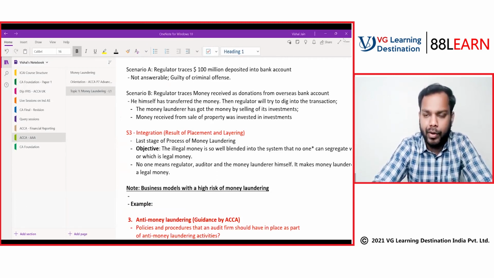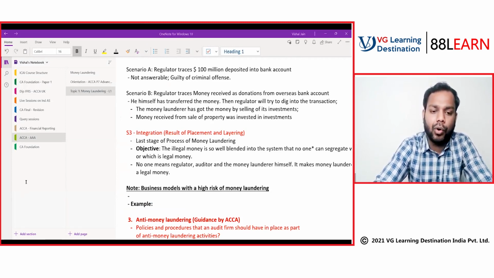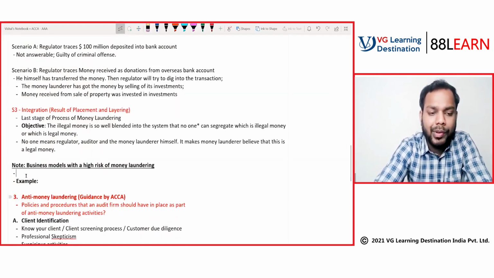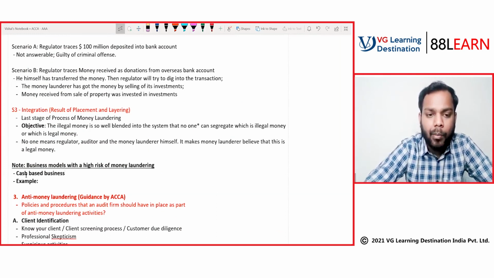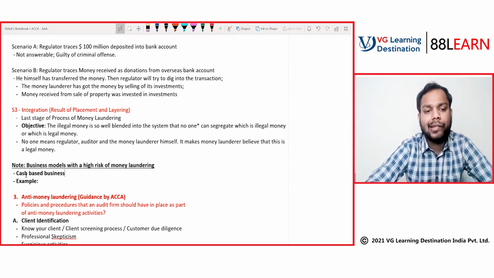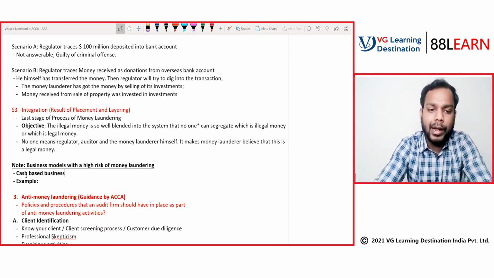Retail for gold. Very good. So basically, why real estate? Why retail for gold? Because these types of business work on a cash-based model. The model of the business is cash based.